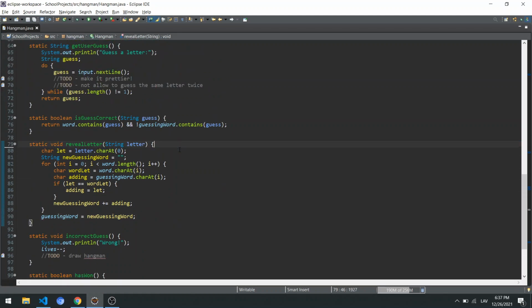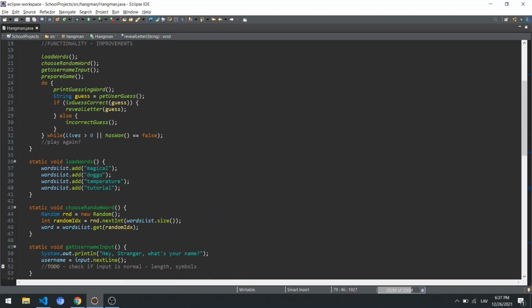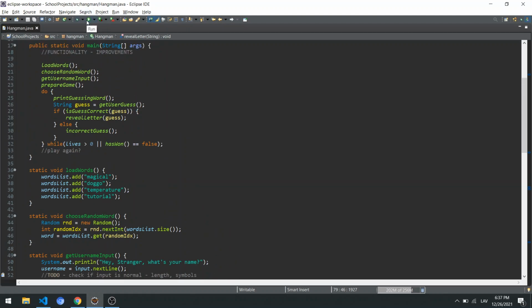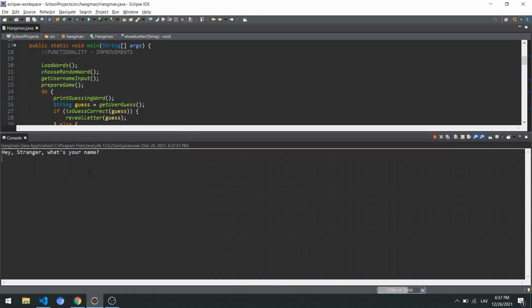So after this, the bigger method in here, we can go through everything and see that the basic functionality is there. So now we probably, after just a couple of steps before, we might have run this program to see that it actually works. But in here we can just do it at the very end. And let's just go through everything. Hey stranger, what's your name?